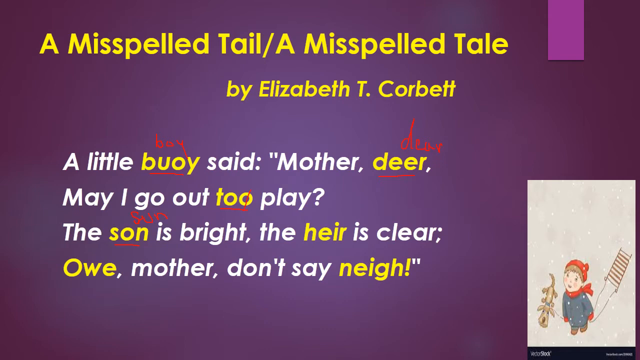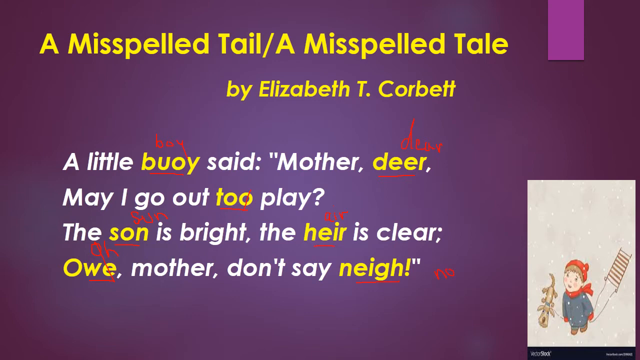The air is clear. So here you are going to write air is clear, not H-E-I-R here, but A-I-R. So here we are going to write air. Okay, the air is clear. Oh, so oh is the American English, remember. So we have to write down the British one. The spellings we are going to change, pronunciation is almost the same. So mother, don't say nay. Nay over here is a totally different word. So you are going to write over here nay. Nay means no.